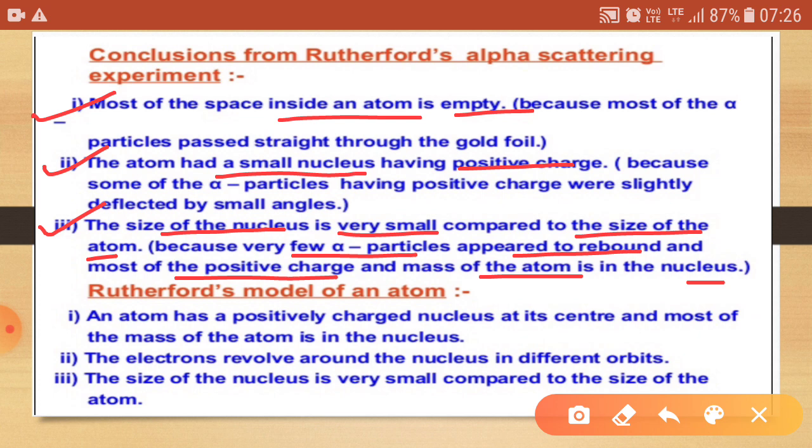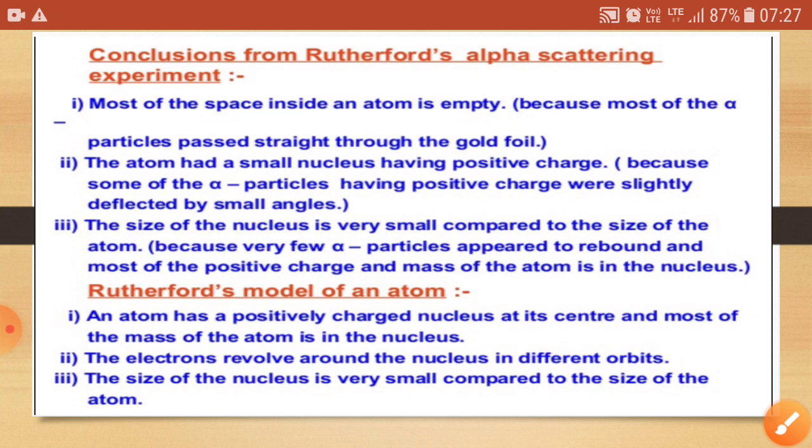Due to these observations and conclusions, we consider the Rutherford model as follows: the atom has a positively charged nucleus at its center, and most of the mass of the atom is present in this nucleus. Second, electrons revolve around the nucleus in different orbits. And third, the size of the nucleus is very small as compared to the size of the atom.